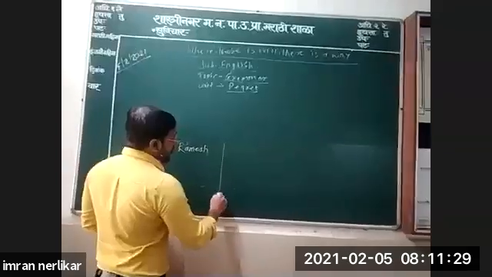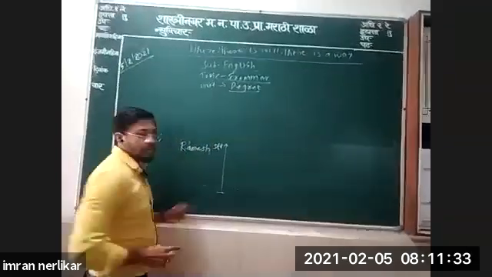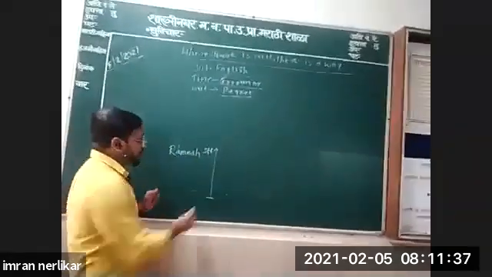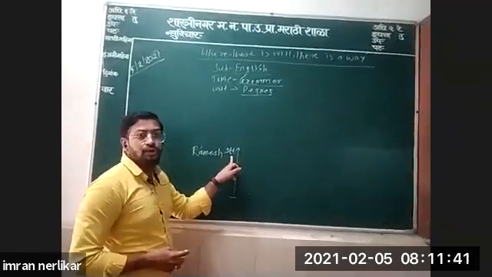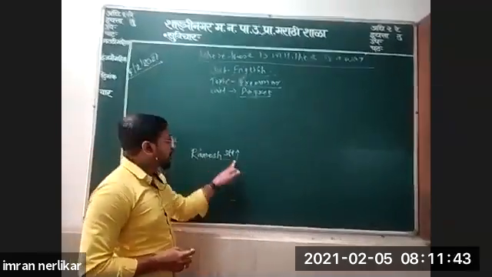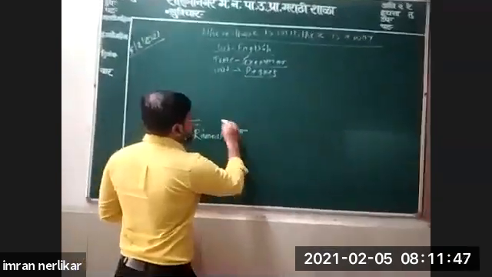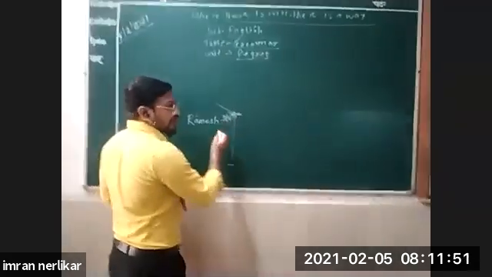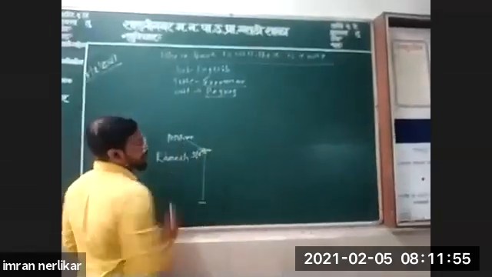The height of Ramesh is 5 feet. So we'll say the sentence: Ramesh is 5 feet tall. This is the first level, and it is called positive.